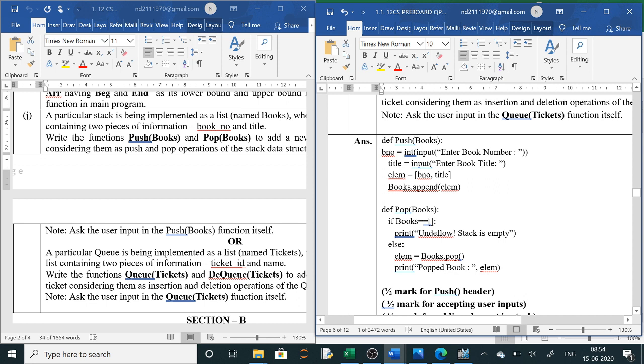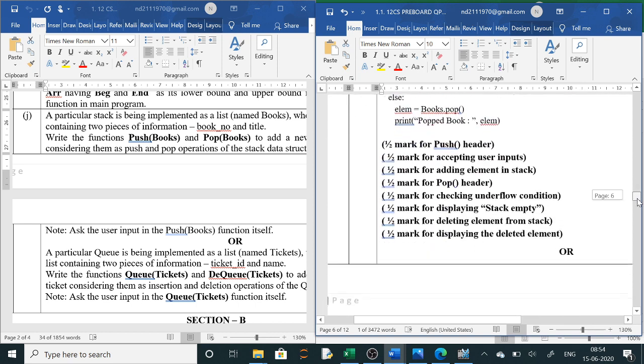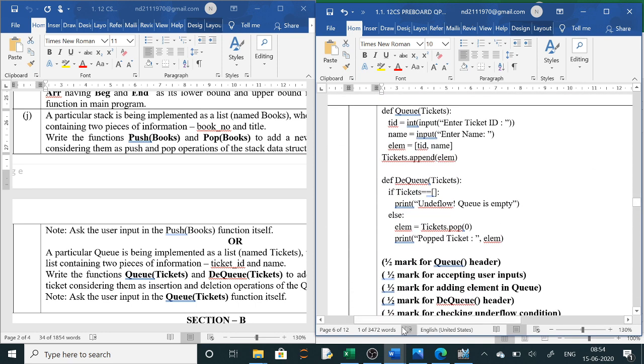Clear? Now this is stack. Stack means last in first out. Last in first out means when you try to remove the item, you have to use the pop command or del command. Normally we use pop with empty parentheses, which by default deletes the last item. So here append is used to add the item and pop is used to remove the item. If the stack is empty, it will show stack is empty, else it will pop the item, and whichever item it has popped, it will show that item, and after popping it will show the remaining value. Next question is queue.